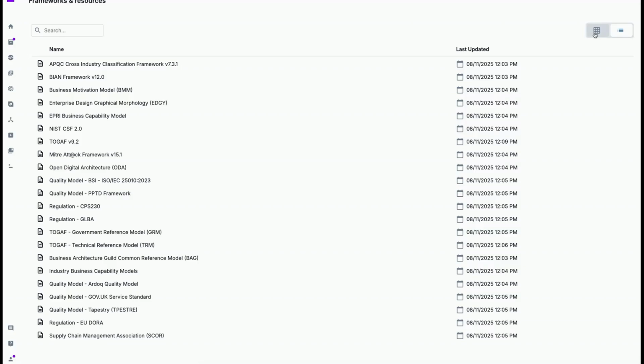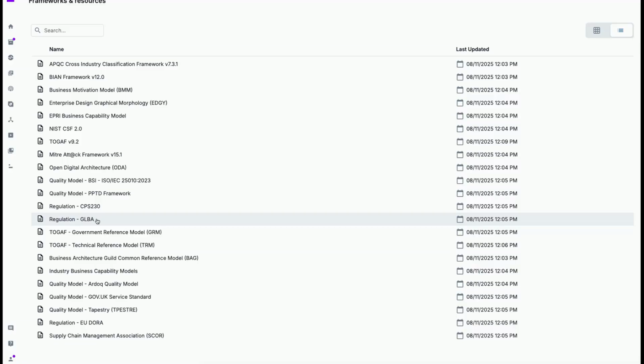Our current library includes the TOGAF architecture framework, industry frameworks for various sectors such as BAN, APQC for business processes, several business capability models, risk management frameworks such as MITRE, control frameworks such as NIST, and regulations such as DORA, CPS 230, and GLBA. And we will continuously expand this reference library to provide more valuable resources for our customers. So for this example, I'll import the GLBA regulation into our organization.